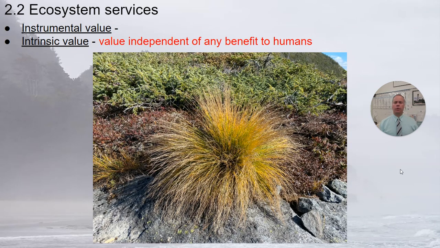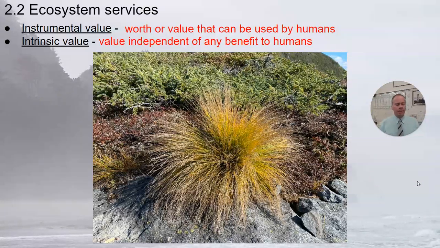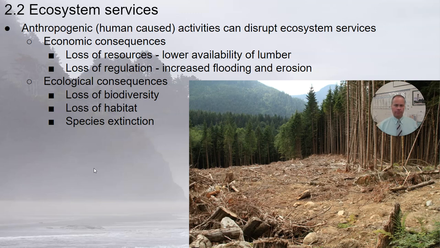And sometimes when we talk about ecosystem services, we can think about instrumental value versus intrinsic value. So the ecosystem services are typically things that have instrumental value. They have worth or value to humans. But there's also the concept that natural ecosystems have their own intrinsic value. They are important for their own intrinsic worth. Their relationship to humans is irrelevant, but they have their own value and worth that's independent of humans. That's called the intrinsic value that we find in an ecosystem.